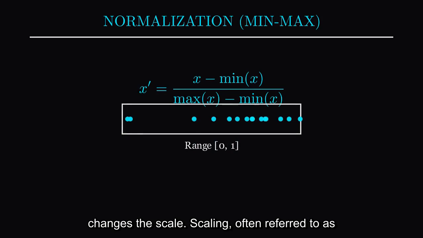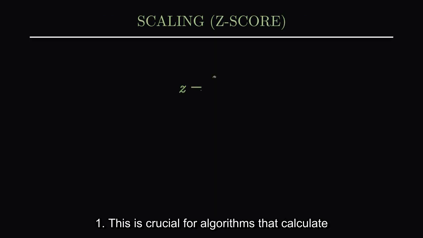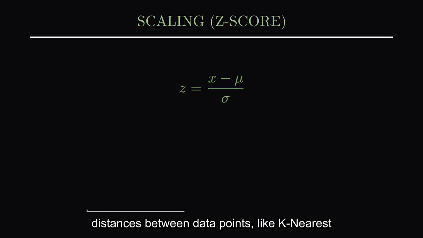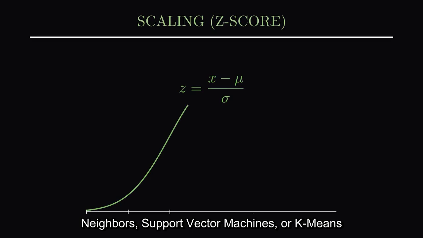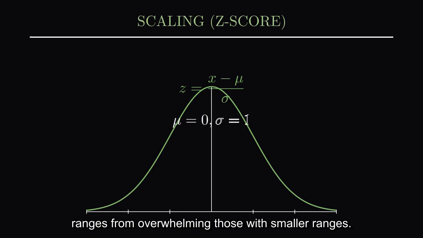Scaling, often referred to as standardization or z-score normalization, transforms data to have a mean of 0 and a standard deviation of 1. This is crucial for algorithms that calculate distances between data points, like k-nearest neighbors, support vector machines, or k-means clustering. It helps prevent features with larger ranges from overwhelming those with smaller ranges.